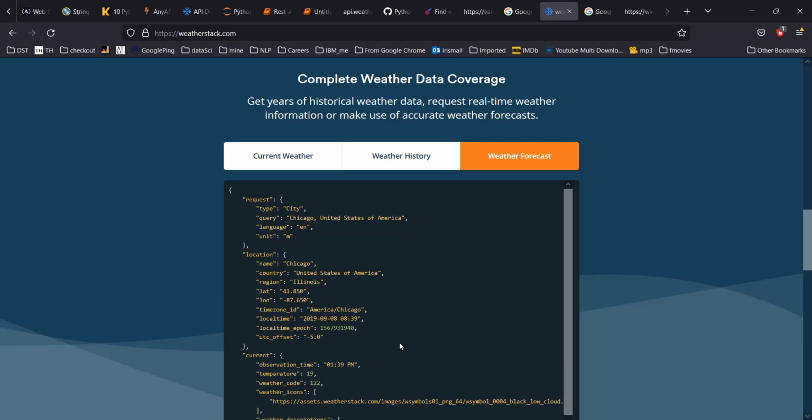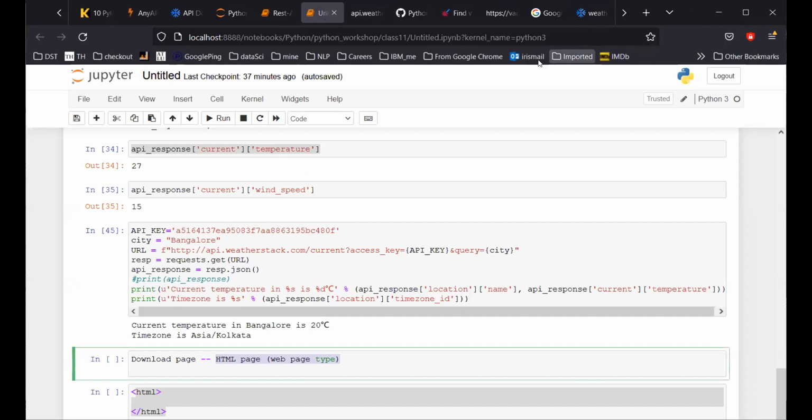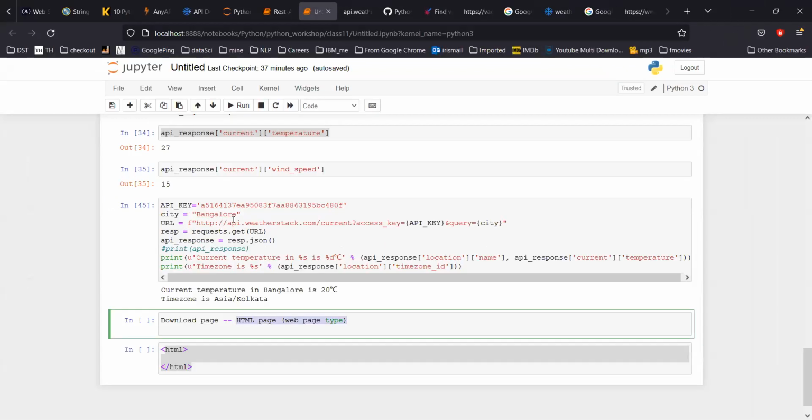So the user will call the API, okay, give me the age for, suppose, Adam. The API will connect to that Excel sheet. It will see whether the student Adam is there. If it's there, then it will fetch the age of that student and give it to me. And that's what is happening here. You have seen I gave a wrong city name here, and it threw me a message that there is nothing like that.